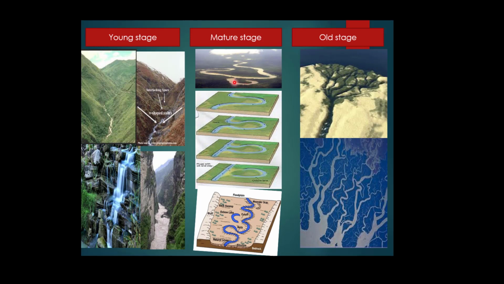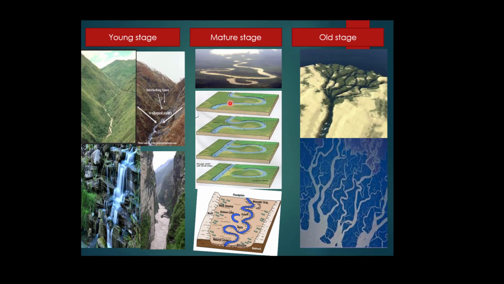You can see this is the leftover portion of the river where these rivers were earlier flowing. Now this river shifts to a new direction and leaves some portion of the river stranded, and that stranded portion of the river is known as oxbow lake. You can see, earlier the rivers were flowing through this direction.